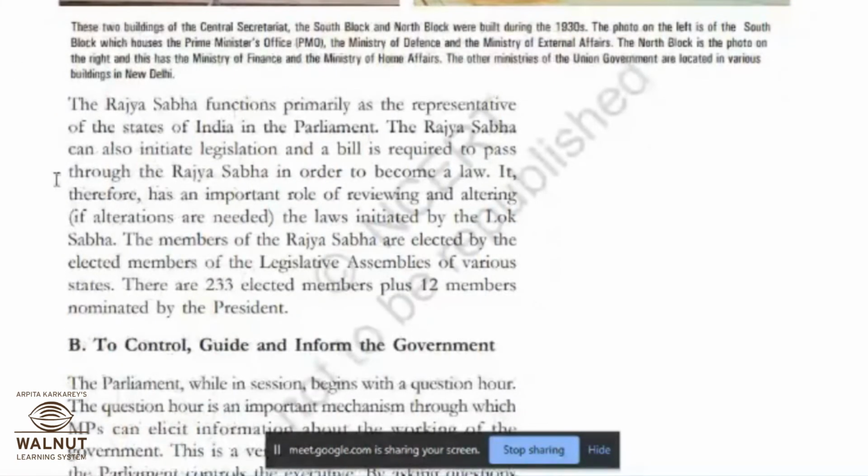Okay, now we are going to talk about the Rajya Sabha. We have just seen about the Lok Sabha. The Rajya Sabha functions primarily as the representative of the states of India in the parliament. The Rajya Sabha can also initiate legislation, and a bill is required to pass through the Rajya Sabha in order to become a law.